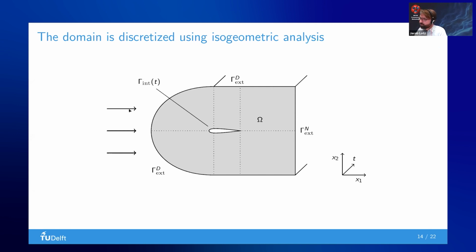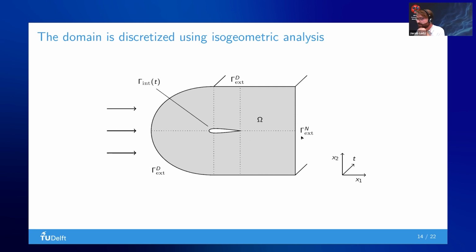You have a circular shaped inflow region, which is not very interesting, so it's no problem that you miss these parts. But you have a very large outflow region, where interesting flow features will happen. Another benefit is that using this NURBS discretization, you can nicely wrap your NURBS around the hydrofoil, so you get a very smooth mesh around it.